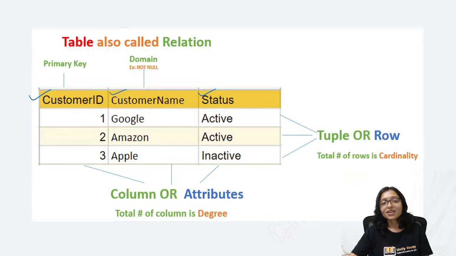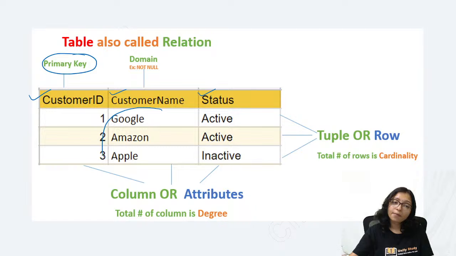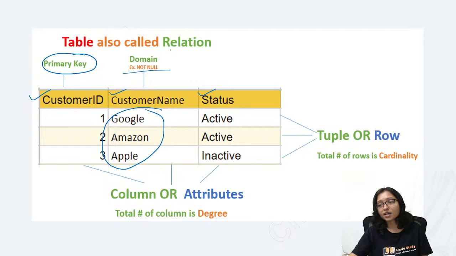This is the primary key, right? These are the keys. And domain, what is the domain? Domain means here you have to insert something, not null. Means data cannot be null, that you have specified.